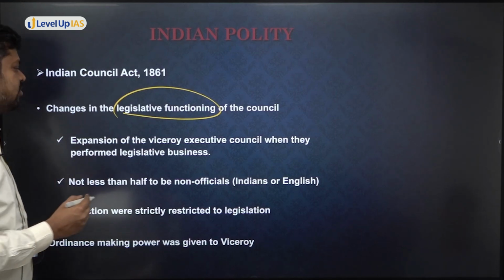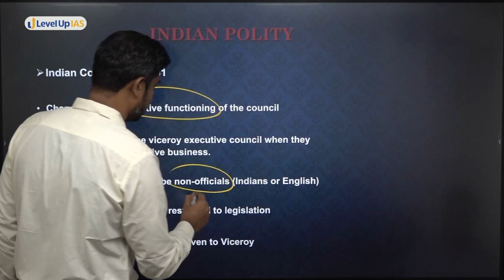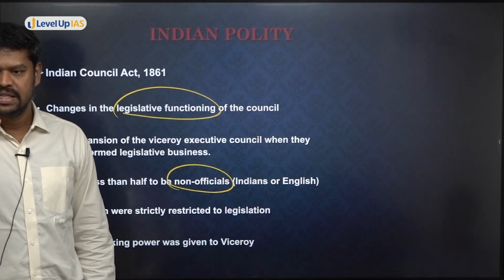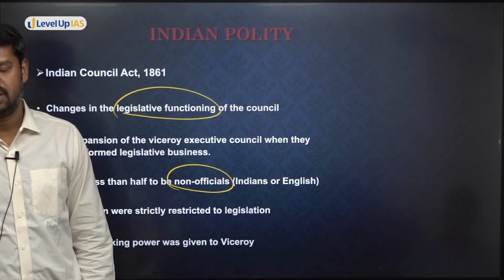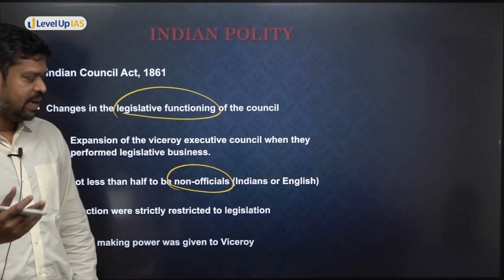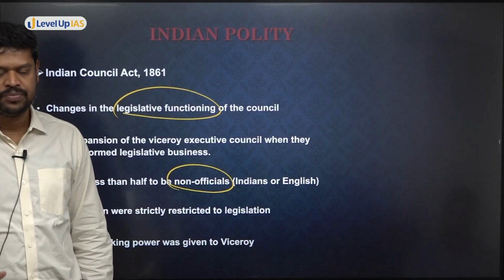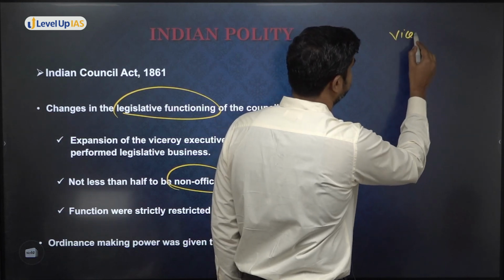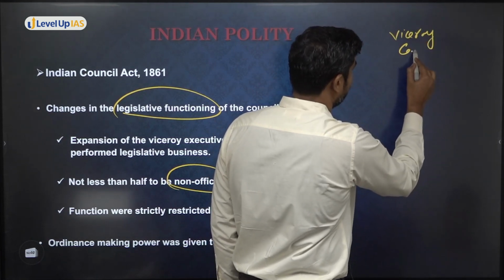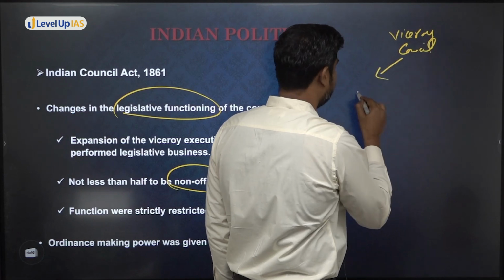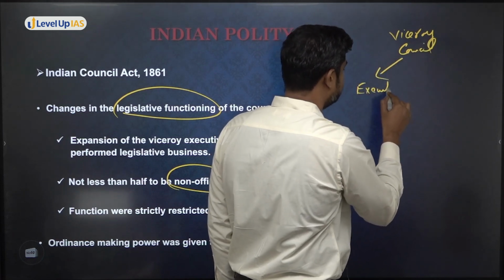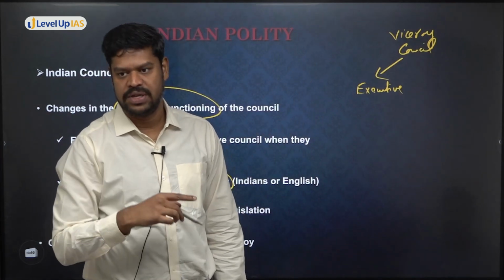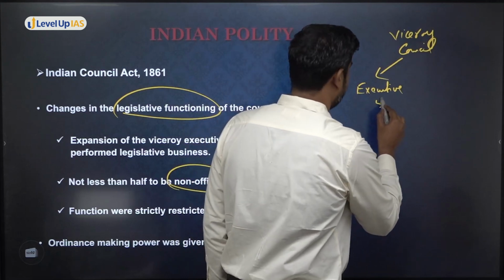So the expansion of the Viceroy Executive Council when they perform the legislative function: not less than half of them to be non-officials. This is very, very important. We do not exactly know how many members, but not less than half to be non-officials. The non-officials can be native Indians or English. Let us assume the Viceroy Council performing executive function. How many members were there? Five members, as you have seen in the portfolio system.